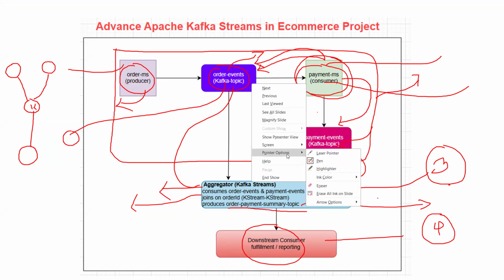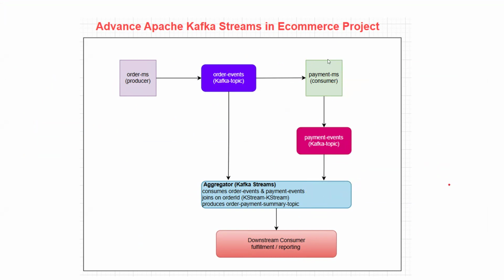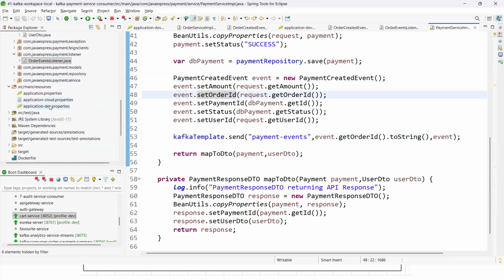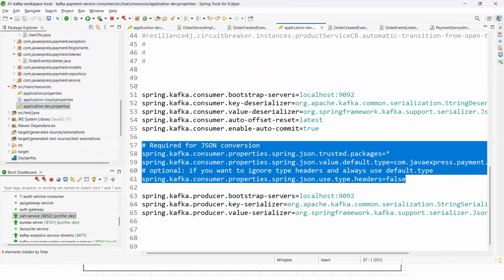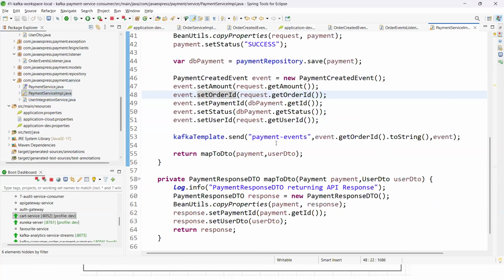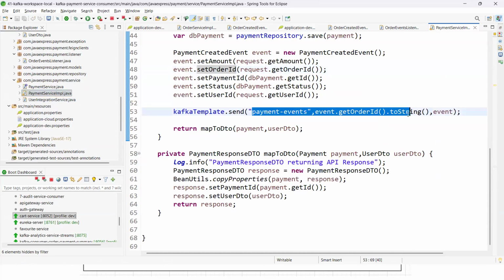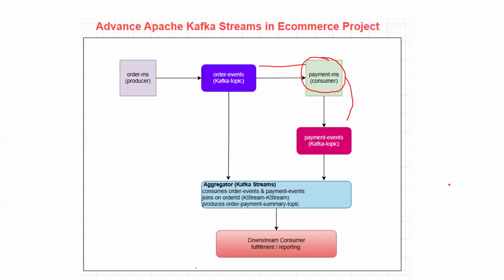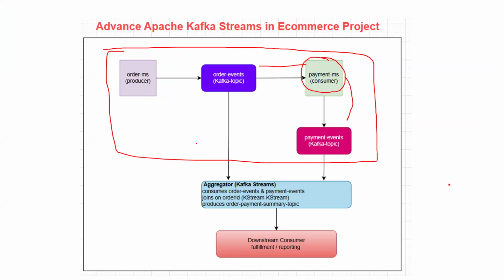Okay, let me reset this diagram. Now this payment microservice is a consumer and also a producer, right? As a consumer, this is the configuration. As a producer, you need to publish again, with bootstrap servers, key serializer, value serializer. Now, where is that logic? This is the logic here, in the payment service. From here, this flow is completed.